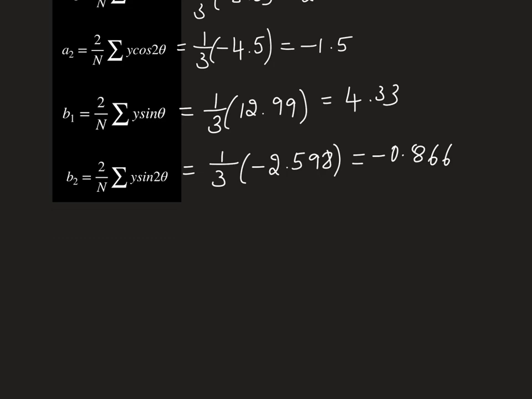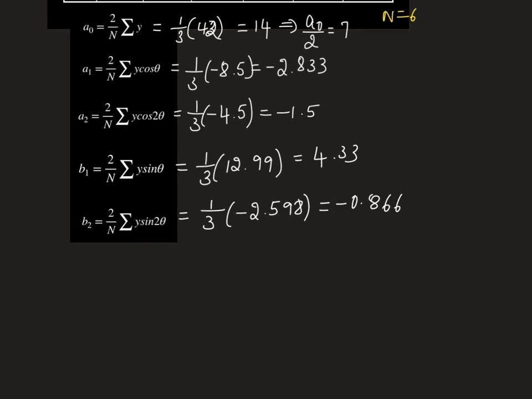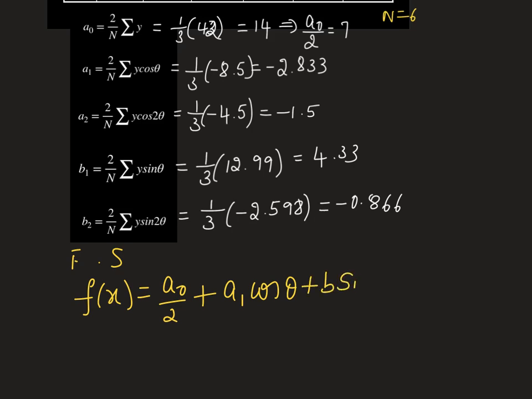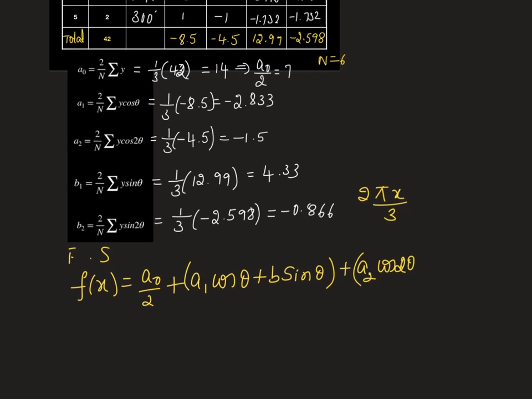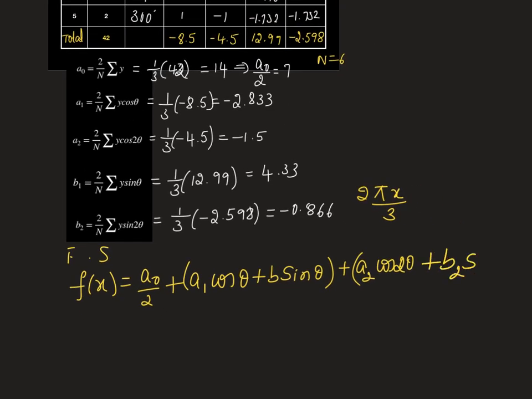Now we write the Fourier series for the calculated values. In general, f of x is a0 divided by 2 plus a1 first harmonic cos theta, we have to write because it's an arbitrary interval, where theta is pi x by L, plus b1 sin theta. You should not write x, or instead of theta you can write pi x by 3. Then a2 cos 2 theta, in the place of 2 theta you can write 2 pi x by 3. In that way also you can enter. Plus b2 sin 2 theta.